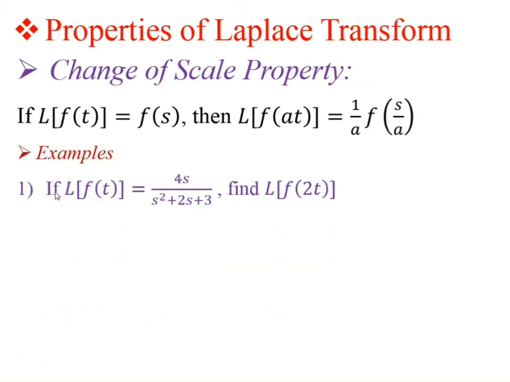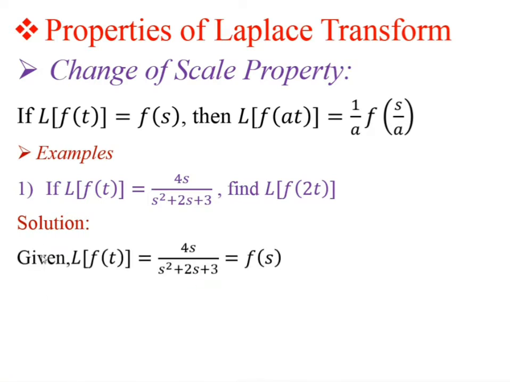Example number 1: If Laplace of f(t) is equal to 4s upon s square plus 2s plus 3, find Laplace of f(2t). Solution is here. First, given Laplace of f(t) is equal to 4s upon s square plus 2s plus 3. Suppose this is equal to F(s). Now we have change of scale property.